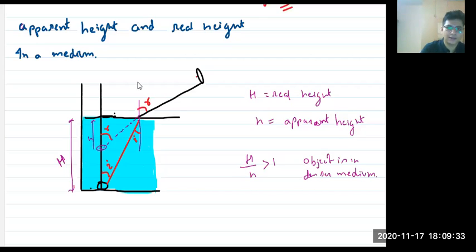Let's name the points: this is A, this is B, this is C, and this point as D. So can you see two right angle triangles? Tell me if it is too difficult. I'm not using any concept which you haven't studied till now.